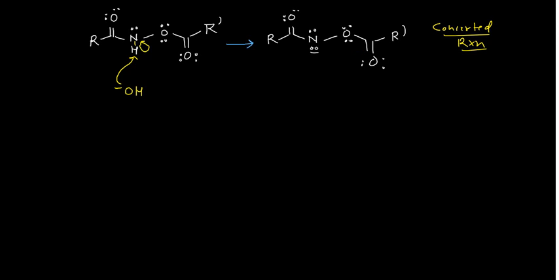And since it is a concerted rearrangement, whatever stereochemistry is associated with the migrating group will be retained. Retention of configuration, like the Curtius rearrangement and Hofmann rearrangement we have seen, right? That thing will also happen here. We'll see later on with the help of an example also.